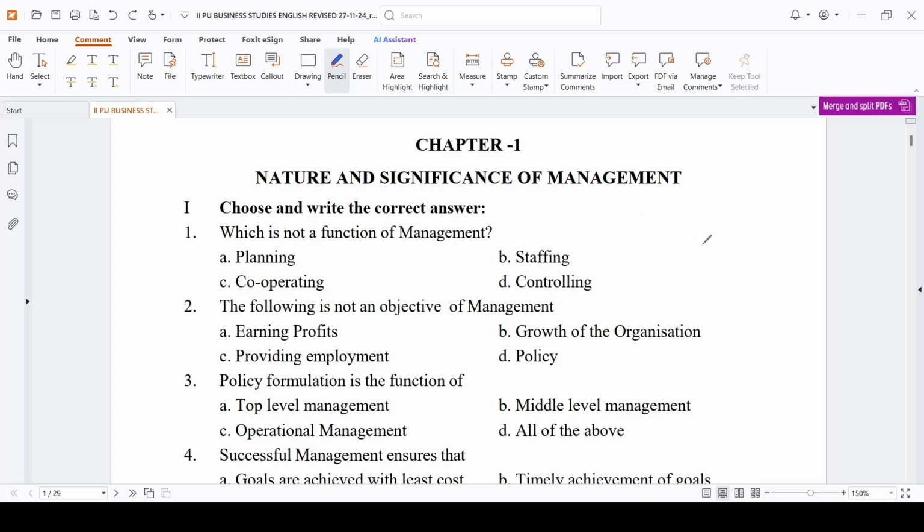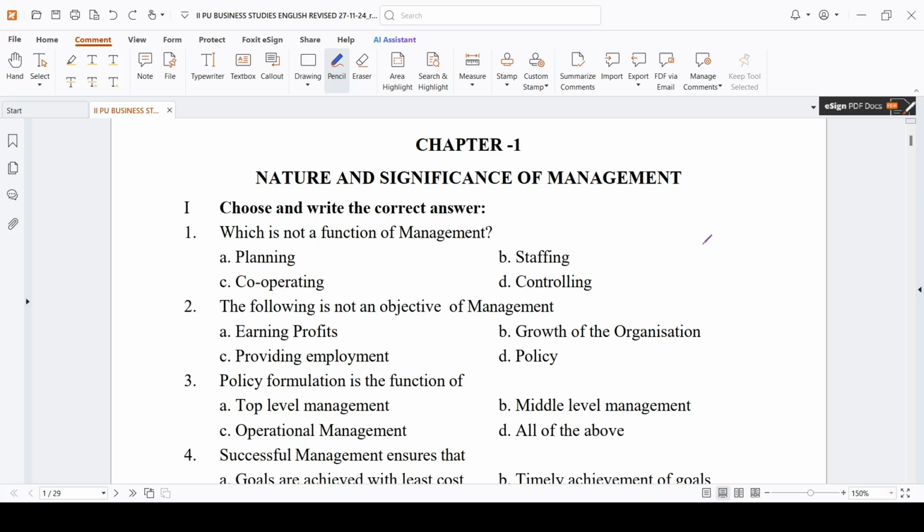Okay, so first, as you all know, chapter 1 is Nature and Significance of Management. Whatever questions I'm going to discuss here, if you read that much, it will be more than enough, because these are the questions which you have got in the question bank provided by your PU department. So these many questions are more than enough.